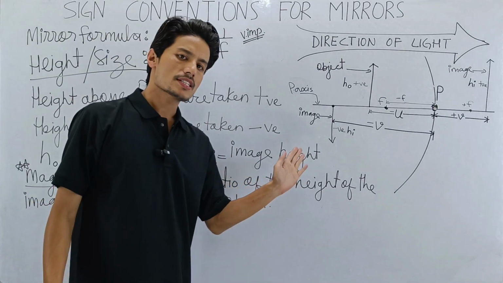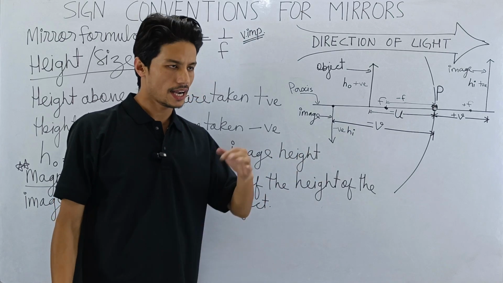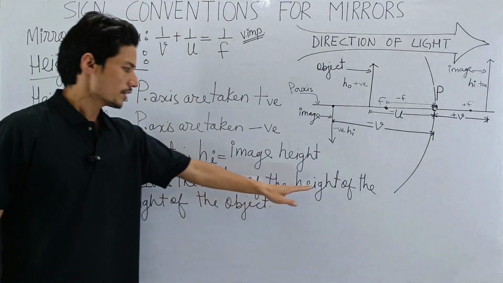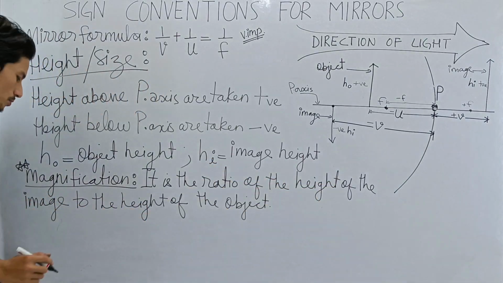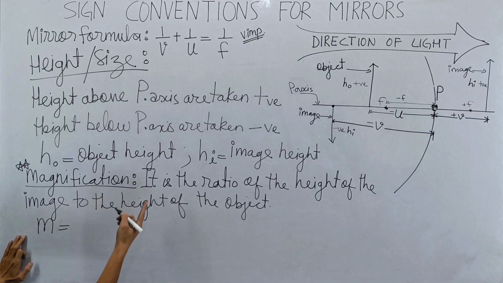You can also write size of the image divided by size of the object. Height and size are the same. Remember, magnification is represented by M. So as per the definition, it will be HI divided by HO.